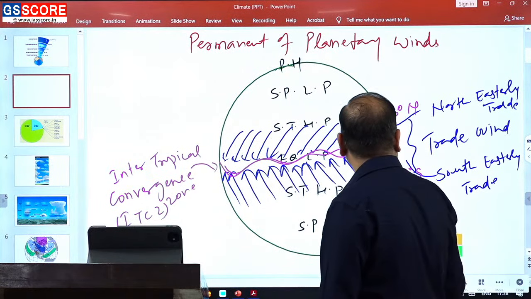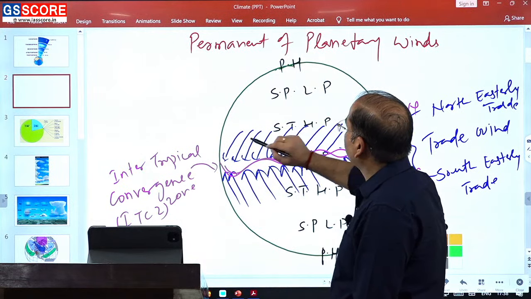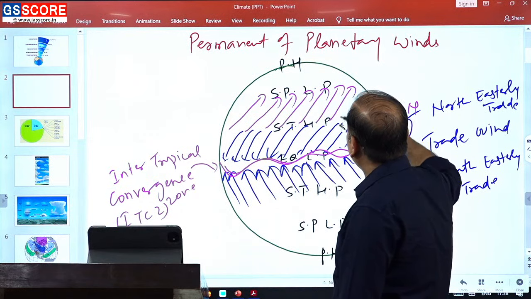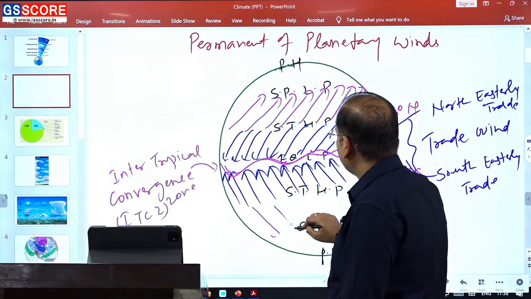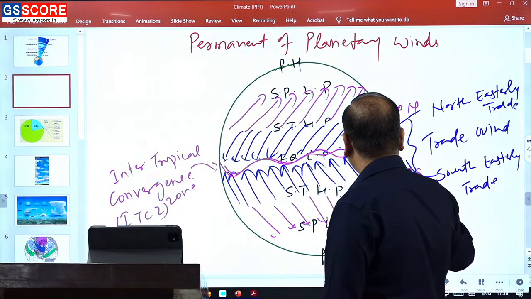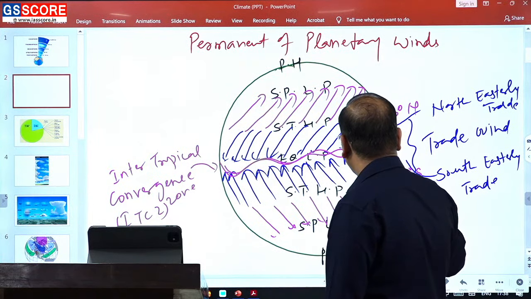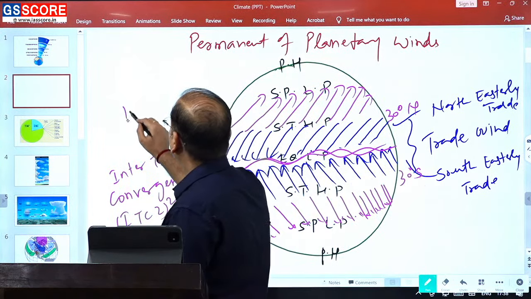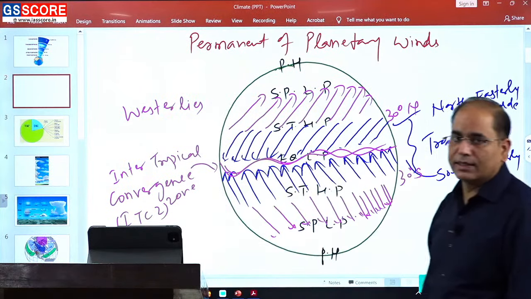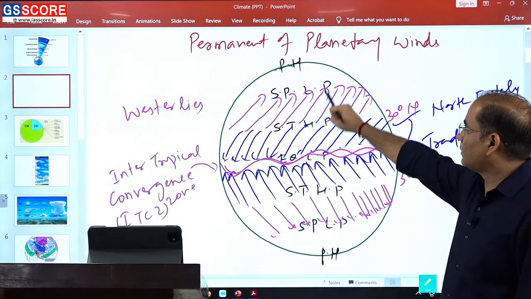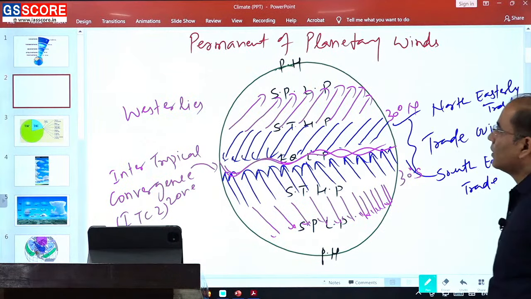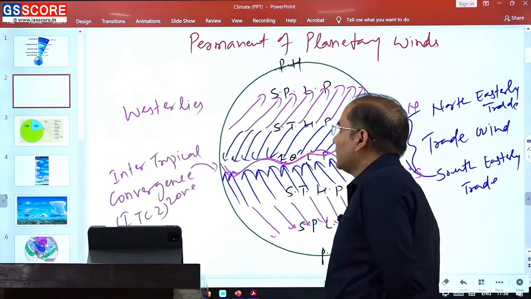Next zone, we have a subtropical high pressure to subpolar low pressure. Here we have movements of air in such a manner that it will start blowing like a westerly. तो westerly की तरह से blow करेगा. So this is known as westerlies. Westerlies blow from subtropical high pressure to subpolar low pressure. So subtropical high pressure से subpolar low की तरफ जो आपकी wind blow करती हैं, that is the westerly.